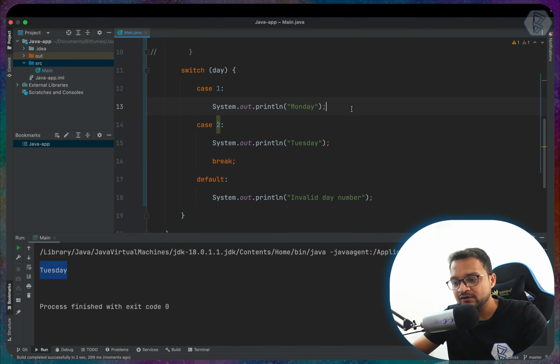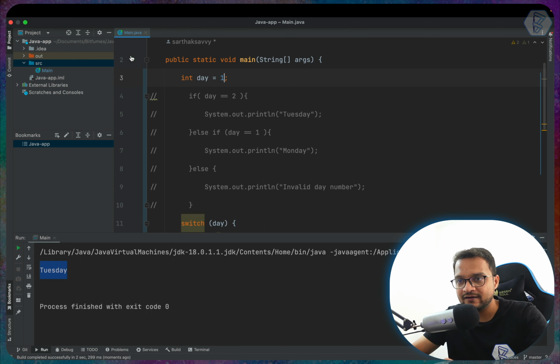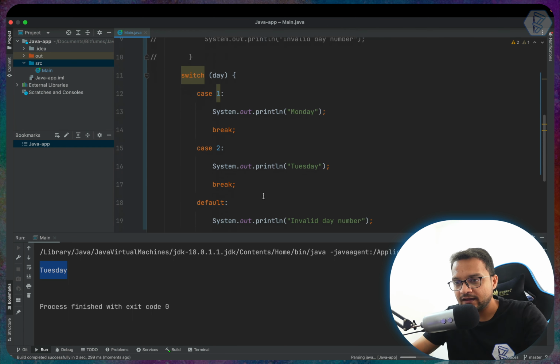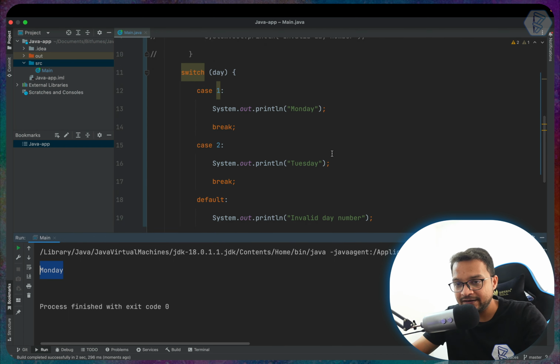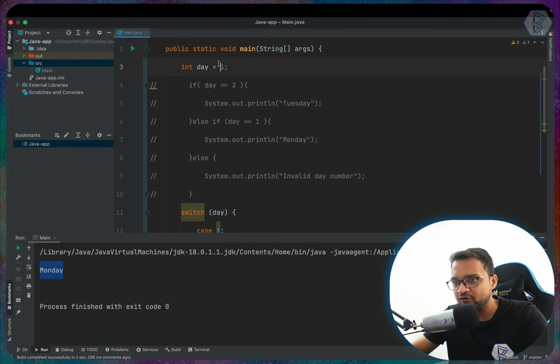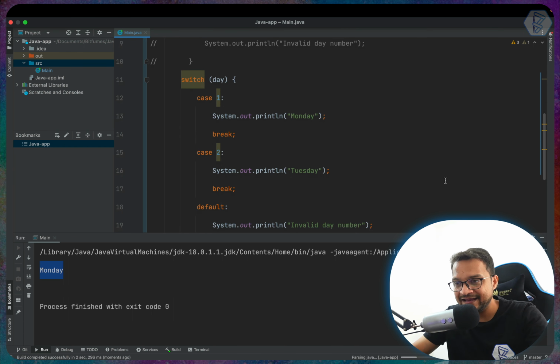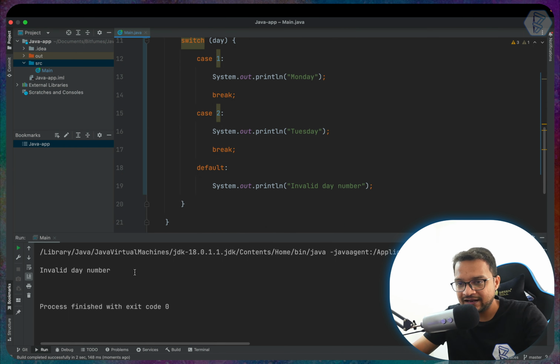Similar to this, we need to give the break on Monday, that means the first one. And if I say 1 here, run it, and yep, Monday is there. And now what about 33 or any number like 34, which is obviously not a day number? So like this, we are getting invalid day. Why are we getting invalid day?